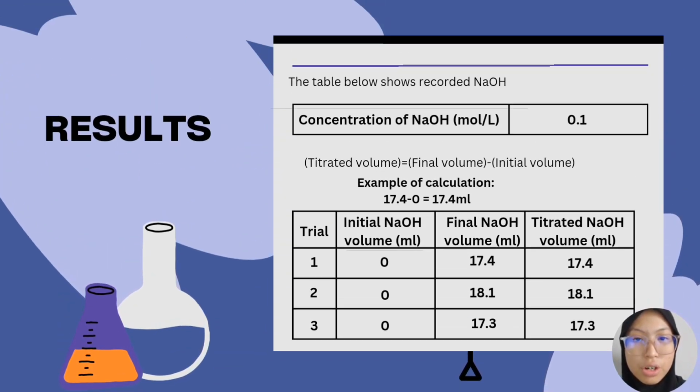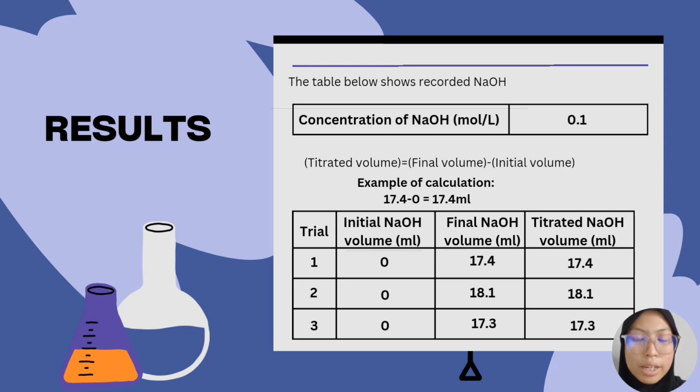Result: the concentration of NaOH obtained from the materials reached 0.1 molarity. Our starting point for the first titration was 0 and it ended at 17.4 milliliters. Then we start the second titration by topping off to 0 once again, and similarly for the third titration.